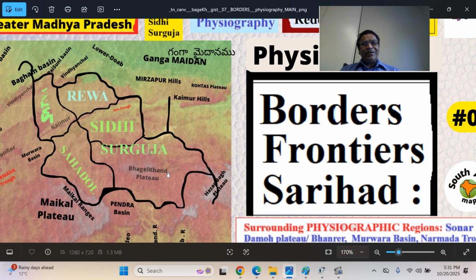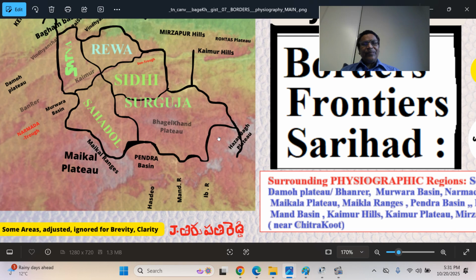This is the basin, Surguja Basin. Adjoining that, this is the Ramgarh Hills. This is the Hazaribagh Plateau region. Here is the Satpura region. The eastern part of Satpura is called the Maikala range. This is the Maikala Plateau, the historical Mandla district. The Dindori, Mandla and Nainpur areas all come here.